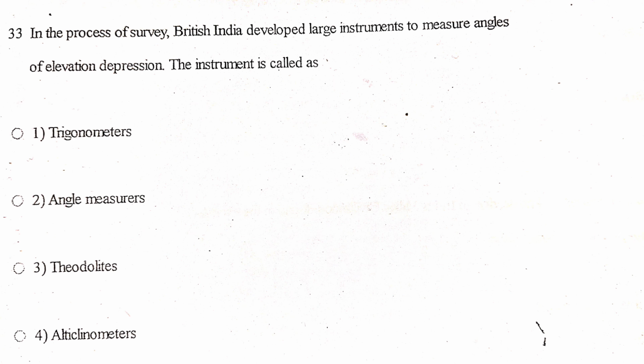Next one, in the process of survey, British India developed large instruments to measure angles of elevation and depression. The instrument is called as trigonometers, angle measurers, theodolites, alticlinometers. The answer is theodolites, a precision optical instrument for measuring horizontal and vertical angles. During British India, surveyors needed to measure angles of elevation and depression accurately for mapping and land surveys. The instrument developed for this purpose was the theodolite.